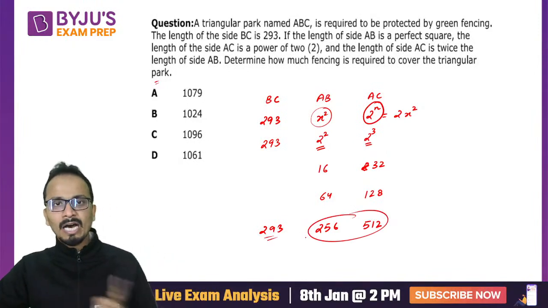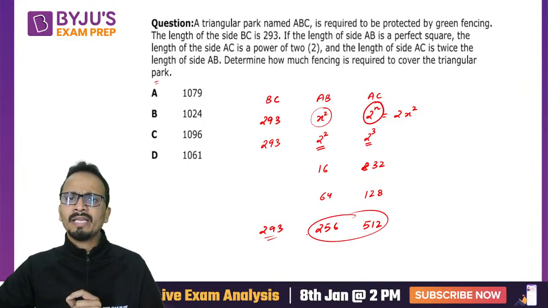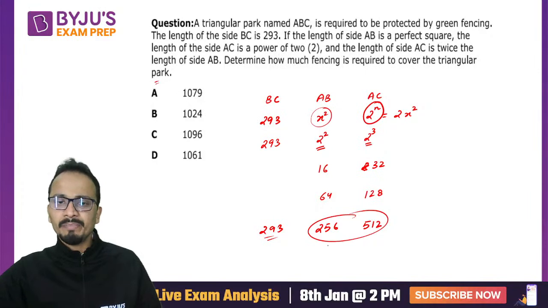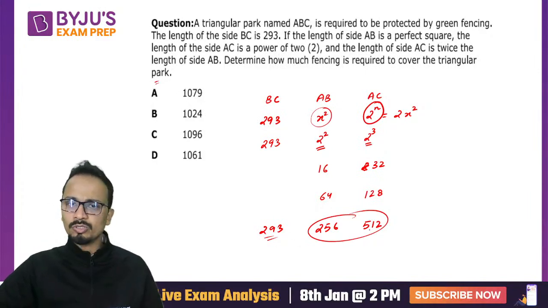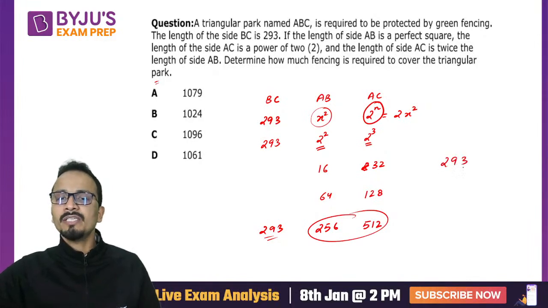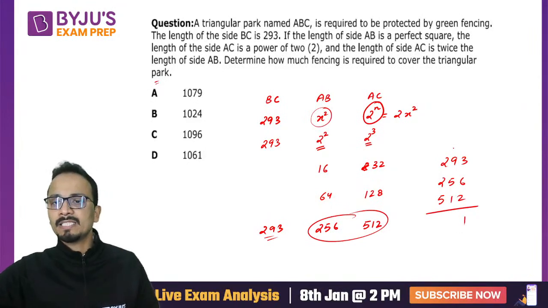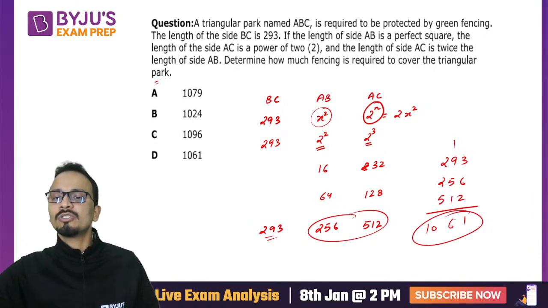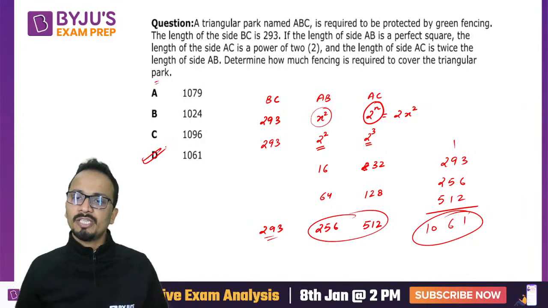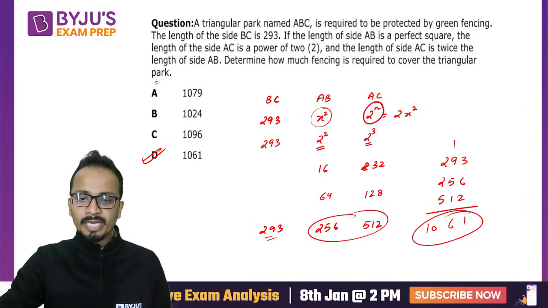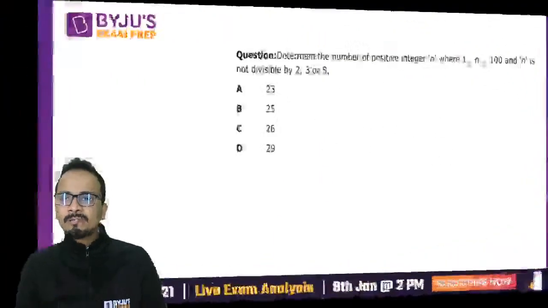Now they want to determine how much fencing is required to cover the triangular park. That means they want the perimeter. So just add these values: 293, 256 and 512. Add these three values and you will get the answer. Your answer will be 1061, which is option D. All right. Now moving on to the next one.